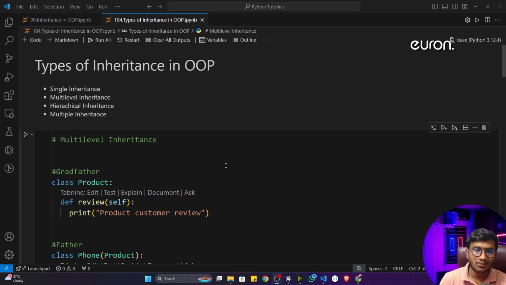Hi everyone, in this video we'll see the types of inheritance available inside OOP. So here I have listed all the types of inheritance. The first type you can see is single inheritance, then multi-level inheritance, hierarchical inheritance, and multiple inheritance. Okay, so these 4 types of inheritance are available inside OOP.